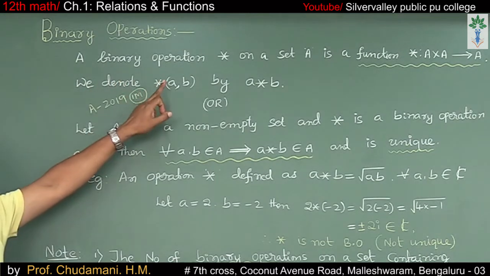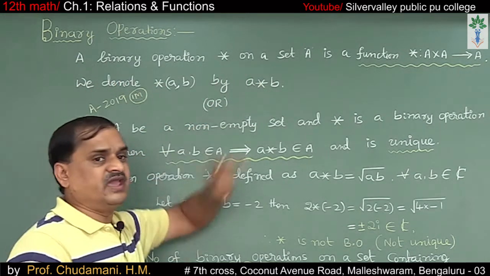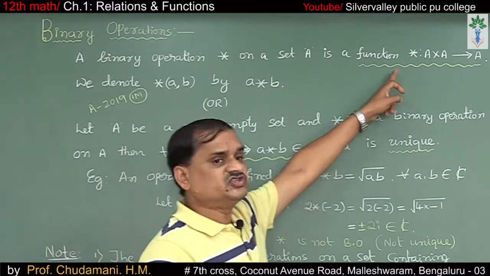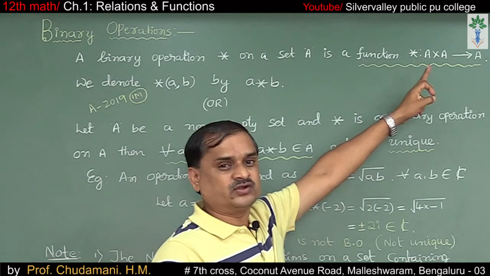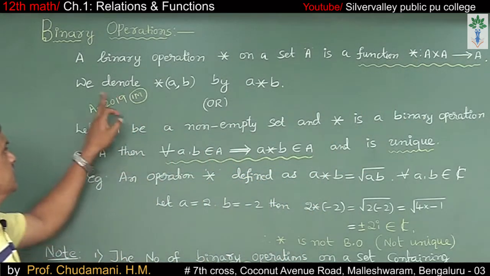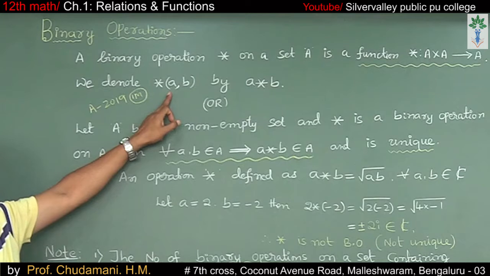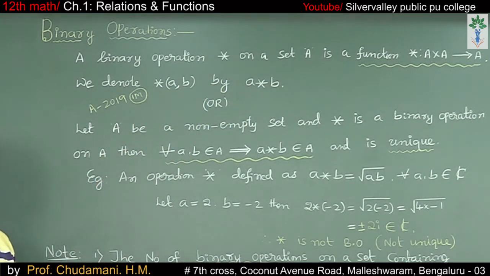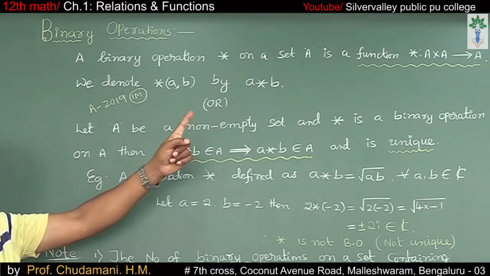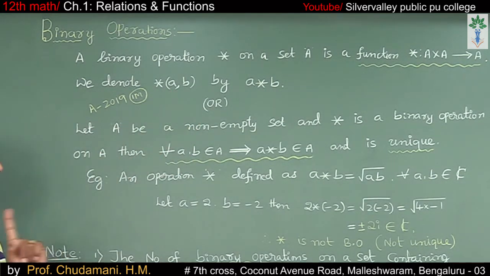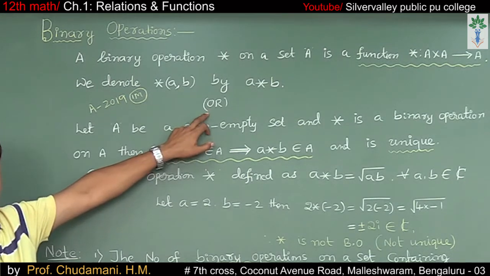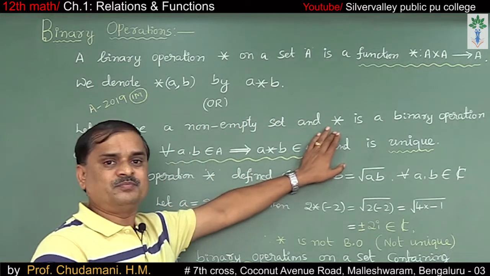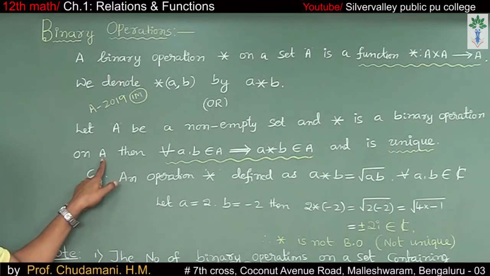A binary operation star on a set A is a function star from A cross A to A. That's it. We denote star(a, b) as a star b. It is a function star from A cross A to A. That is important. The other way of defining a binary operation: let A be a non-empty set and star be a binary operation on the non-empty set A.